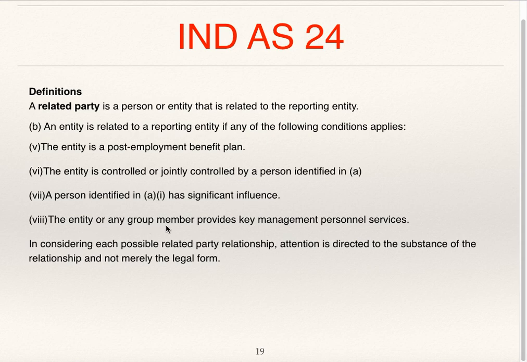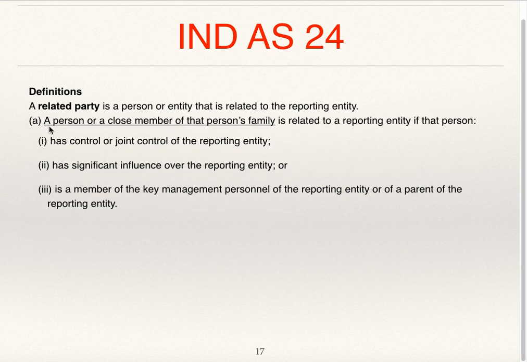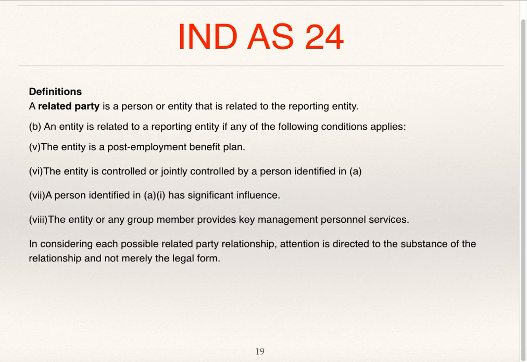The entity or any group member provides key management personnel services. In considering each possible related party relationship, attention is directed to the substance of the relationship and not merely the legal form. So this is A and this is A1, which we have just seen.